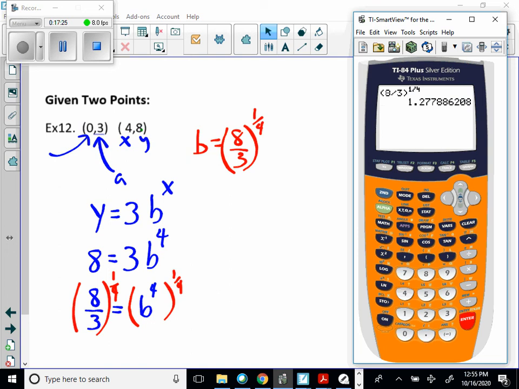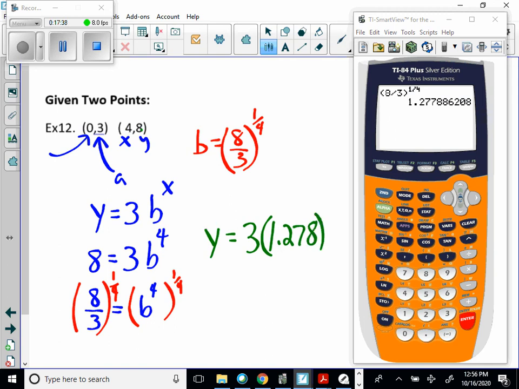Okay, so if I keep 3 or 4 decimal places, then this should be y is equal to 3, which was A, times parentheses 1.278 raised to the x. So now I have my equation, even though I was only given 2 points.